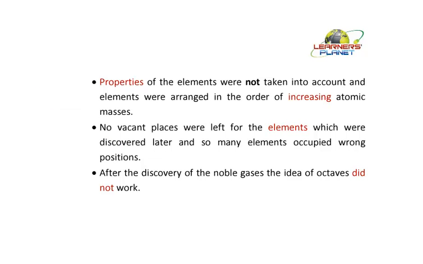Now while arranging, we saw how the elements are arranged there. The elements arranged were lithium, beryllium, boron, carbon, nitrogen, oxygen, and fluorine. Now these were the arrangements of the elements. How are they arranged?